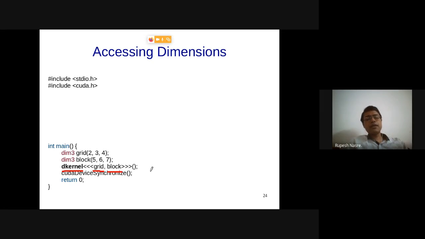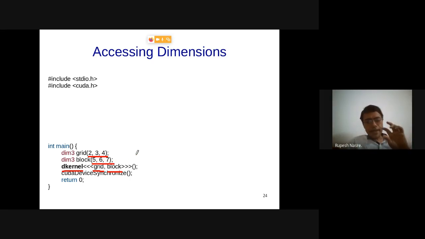So far we said that grid is 1 and n, where n is the number of threads. Since there are multiple blocks inside a grid and a block has multiple threads, the total number of threads with which I'm launching the kernel is going to be a multiplication of these two. So grid multiplied by block is going to give me the total number of threads with which the kernel is launched. How can I multiply something which looks like this? Well, that is taken care of internally, but let's understand this.